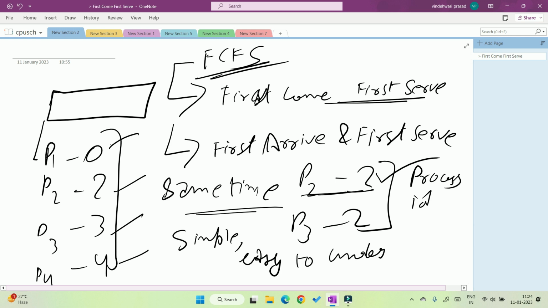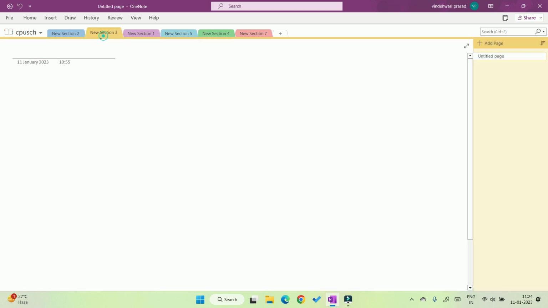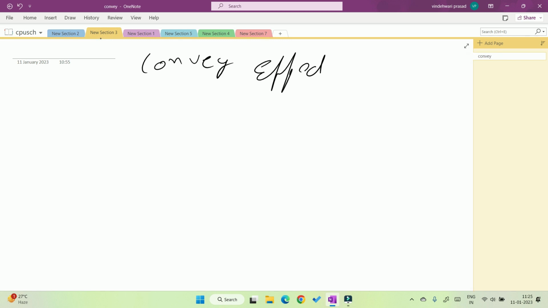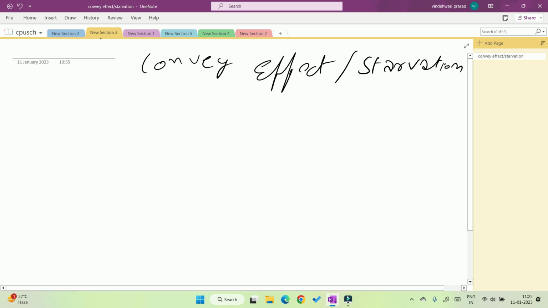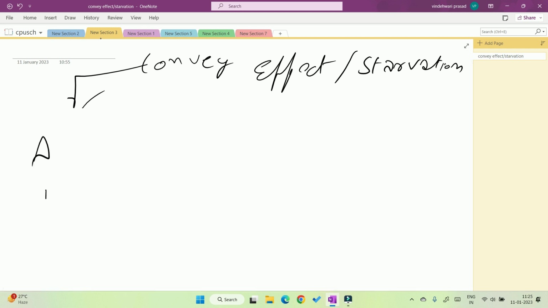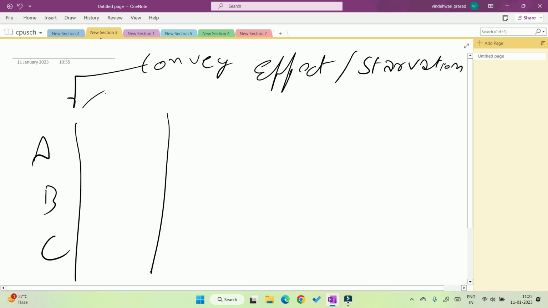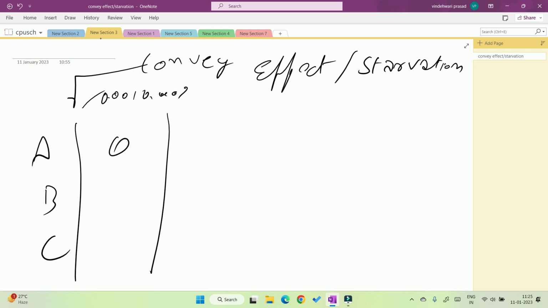Okay, but there is a very big problem in this algorithm, called the convoy effect or starvation. What is that? Let's assume there are three processes, A, B, C, all arriving at about 0.001 seconds, or 0.00002 seconds. So we assume that all arrive at 0 seconds. And these processes follow this way: